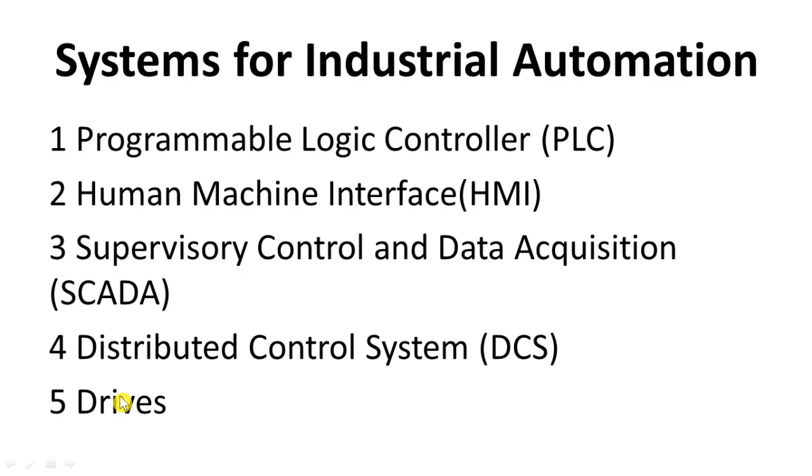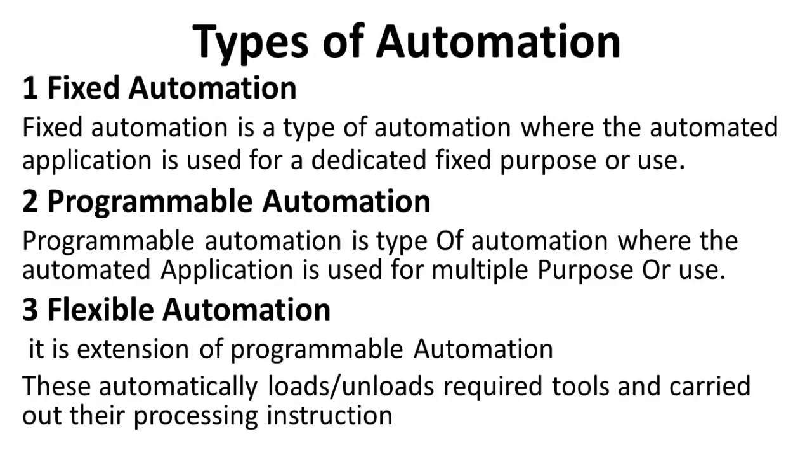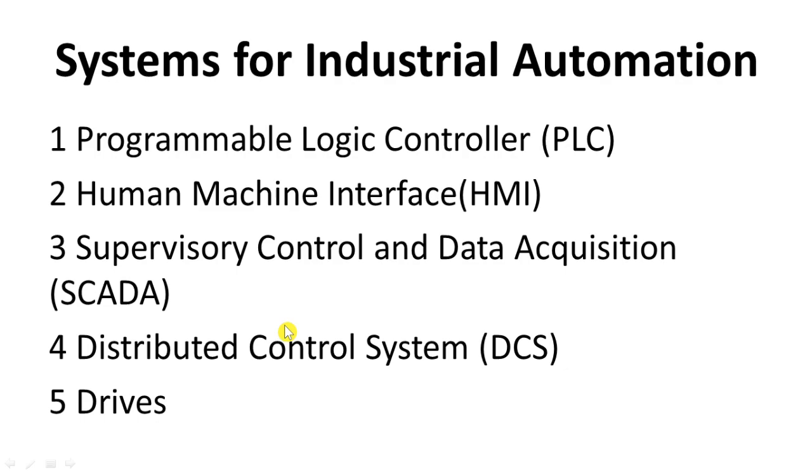So what we saw today is the types of automation. There are three types of automation: fixed automation, programmable automation, and flexible automation. Then we saw the systems for industrial automation. First is the PLC, programmable logic controller.